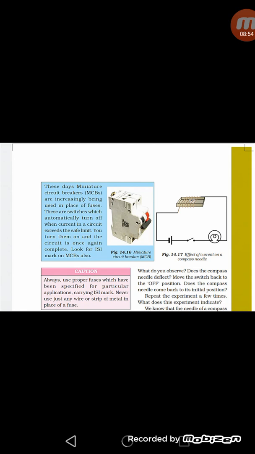So we can say these MCBs or these fuses are based on heating effect of electric current, and during overloading or short circuit they prevent the house or building from any damage.